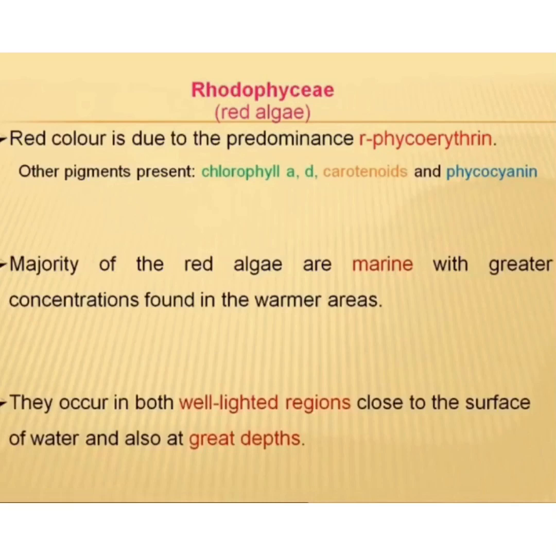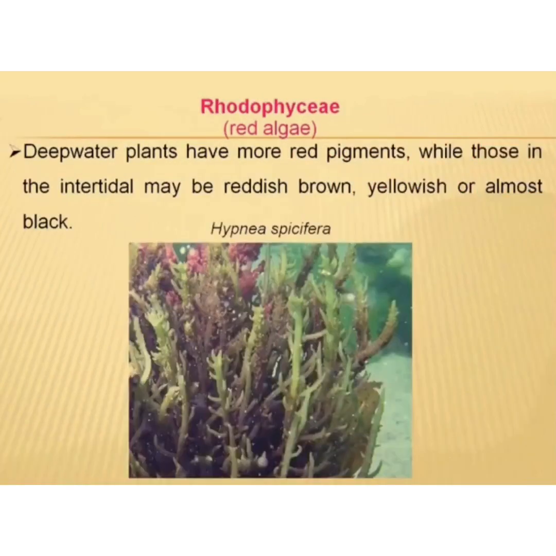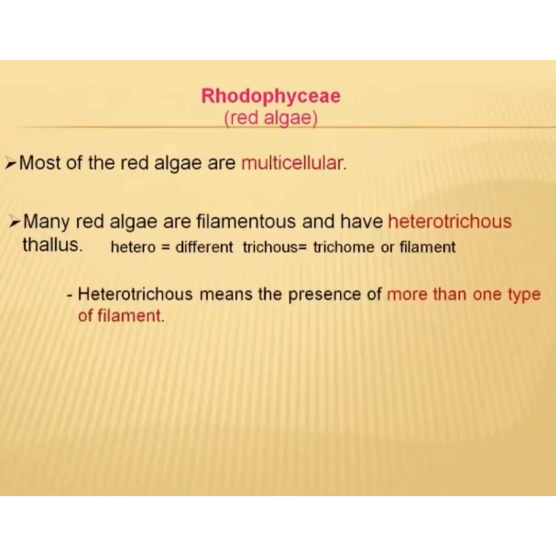The majority of the red algae are marine, with greater concentrations found in the warmer sea areas. They occur both in well-lighted regions close to the surface of the water and at great depths. Deep water plants have more red pigments, while those in the intertidal may be reddish brown, yellowish, or almost black. Like Hypnea and Piscifera, you can see different colors. Most of the red algae are multicellular.